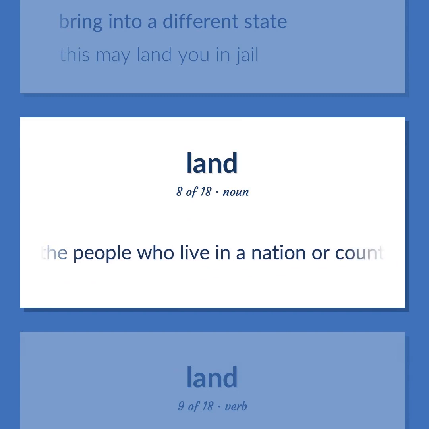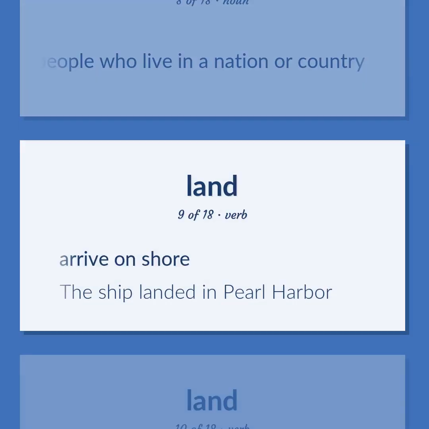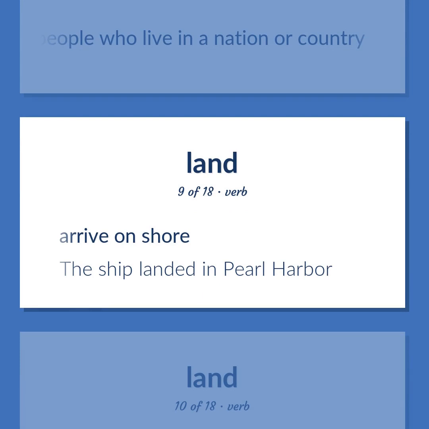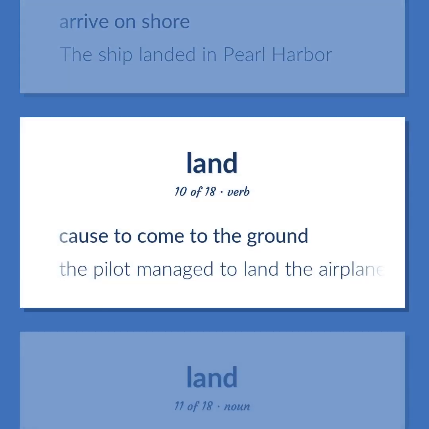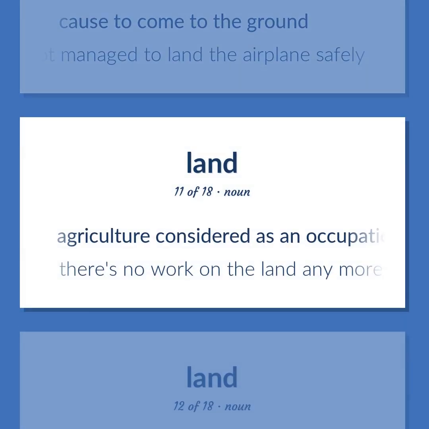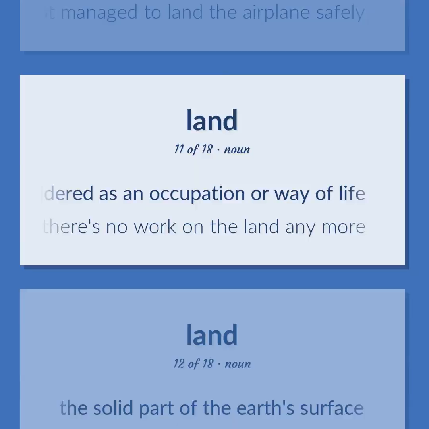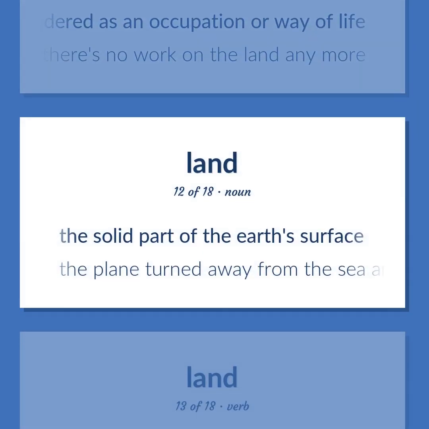The people who live in a nation or country. Arrive on shore. The ship landed in Pearl Harbor. Cause to come to the ground. The pilot managed to land the airplane safely. Agriculture considered as an occupation or way of life. There's no work on the land anymore. The solid part of the Earth's surface. The plane turned away from the sea and moved back over land.